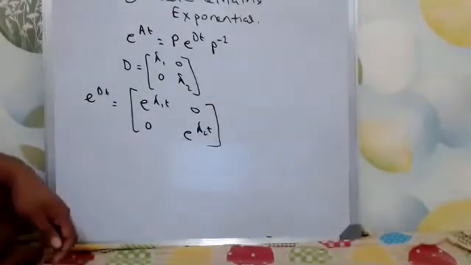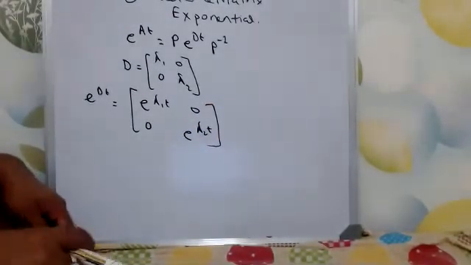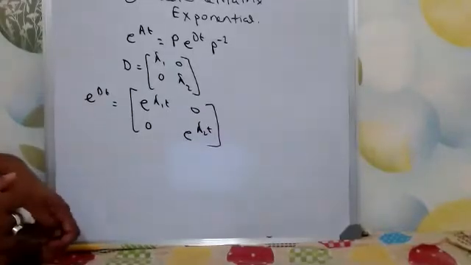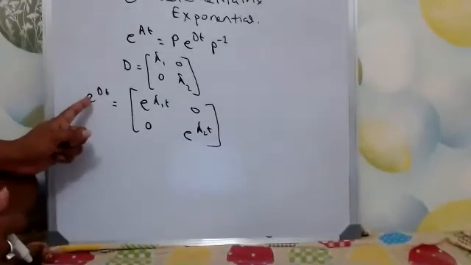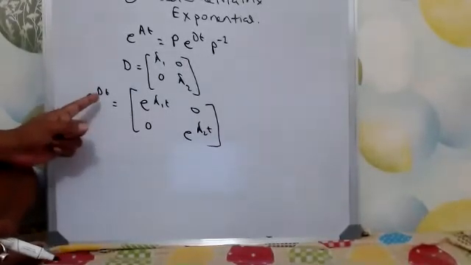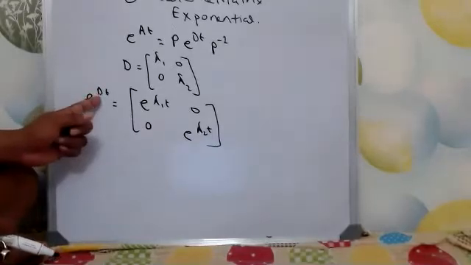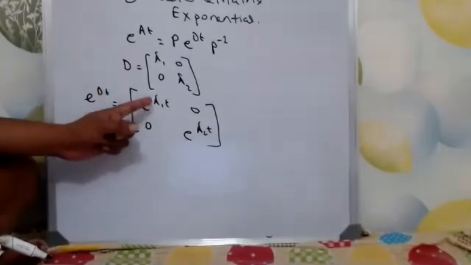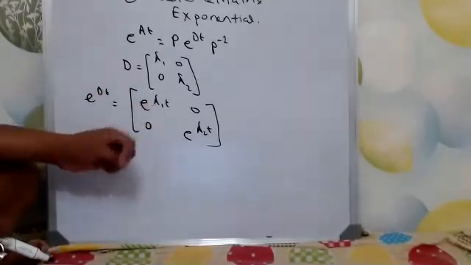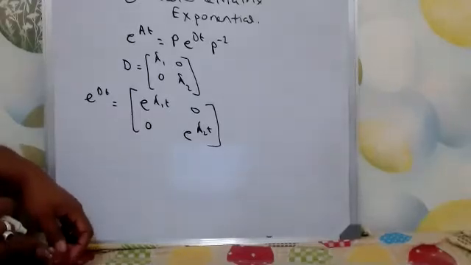Okay, so this is my e to the power Dt. Now it becomes very simple. Raising a number to a matrix has changed into raising a number to a scalar value, which is pretty easy to calculate.